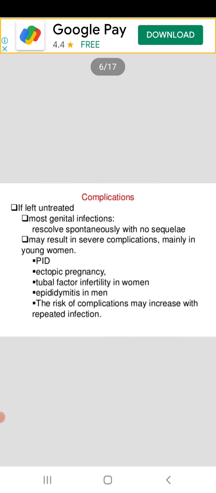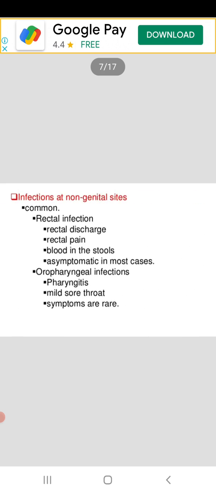Complications if left untreated: most genital infections resolve spontaneously with no sequelae, but may result in several complications, mainly in young women. These are PID, ectopic pregnancy, tubal factor infertility in women, and epididymitis in men. The risk of complications may increase with repeated infection.